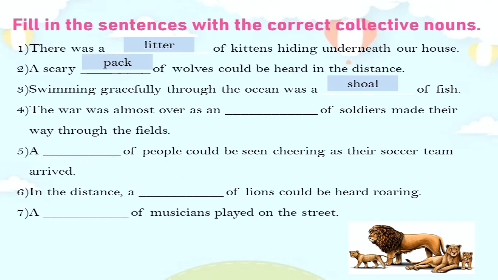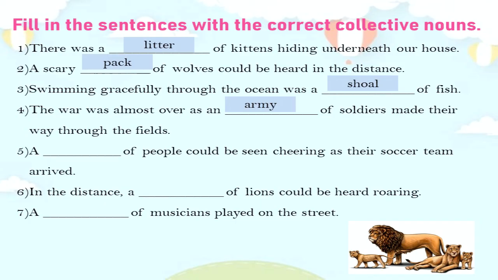Sentence number 4. The war was almost over as an blank of soldiers made their way through the fields. How did you complete the sentence? If you have written the word army, your answer is correct. The war was almost over as an army of soldiers made their way through the fields.